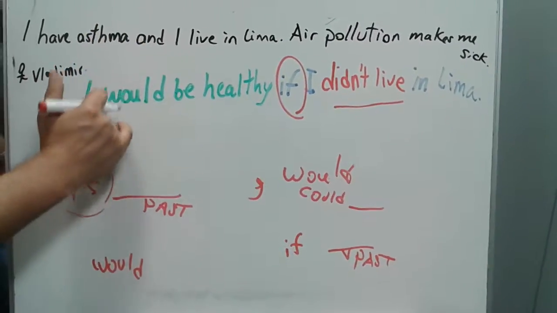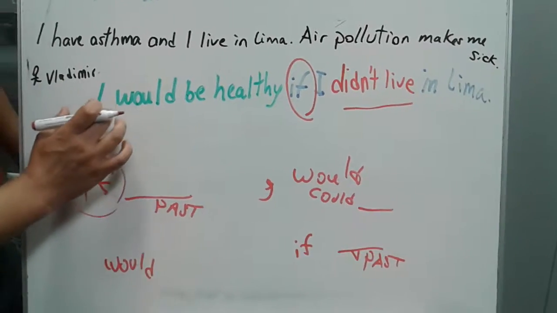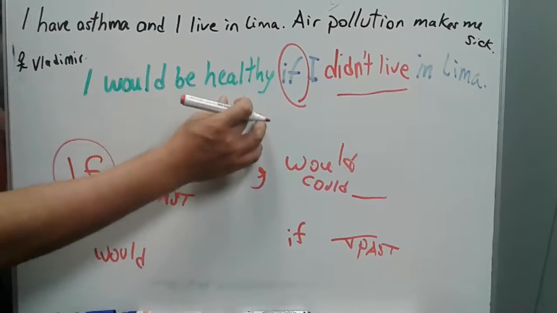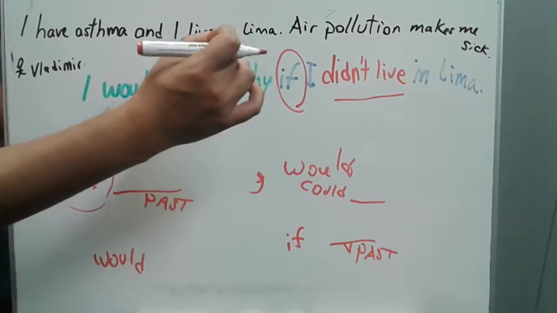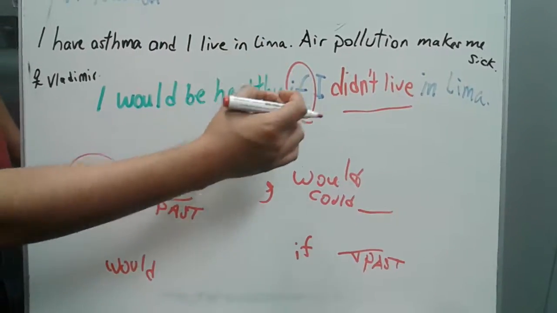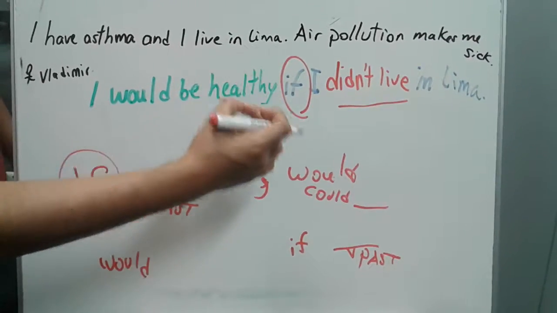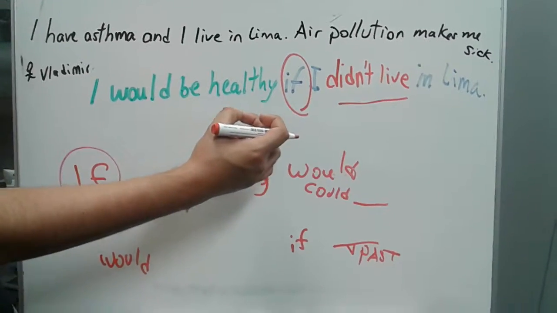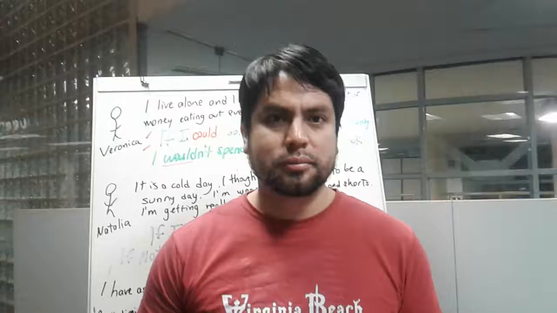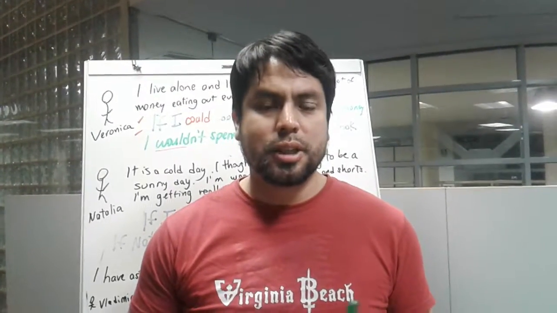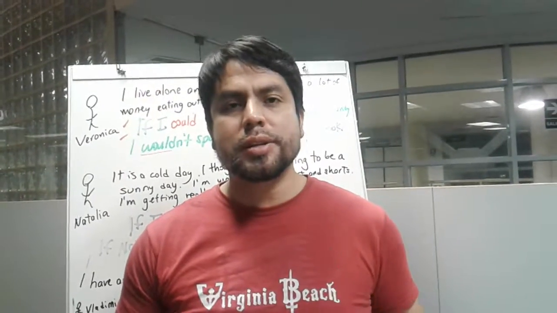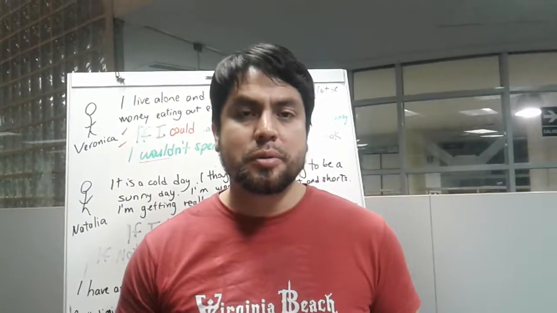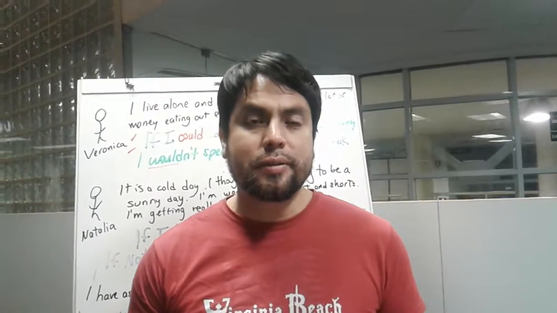And you can also use here the third person. You can also say, Vladimir would be healthy if he didn't live in Lima. So you can use any person. The first, the second, or the third person. Right? So as you have seen, for the imaginary situations, you just have to be careful where the if is.